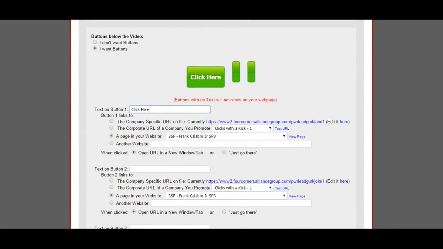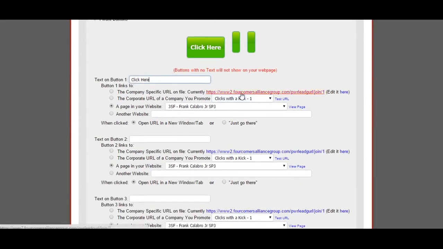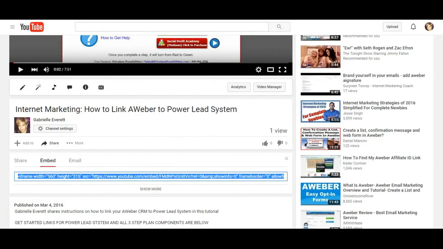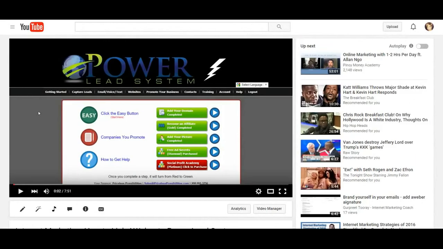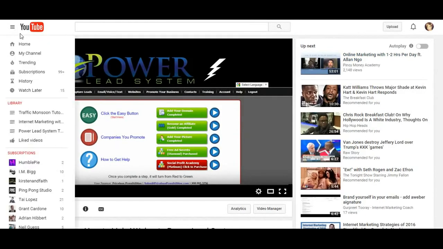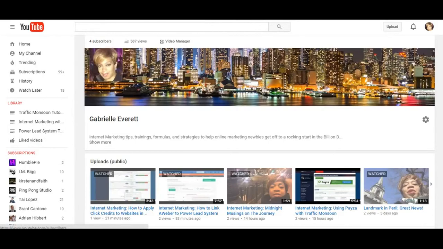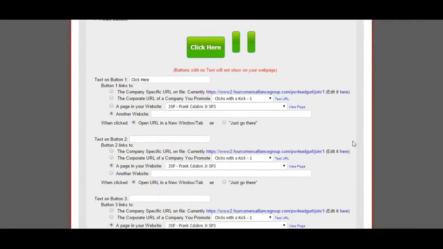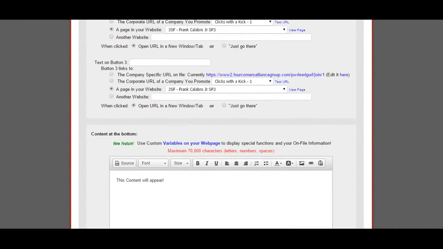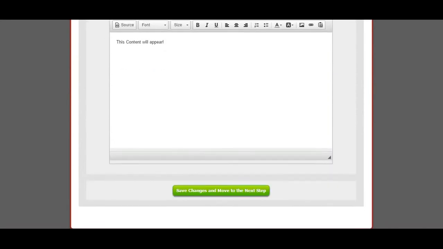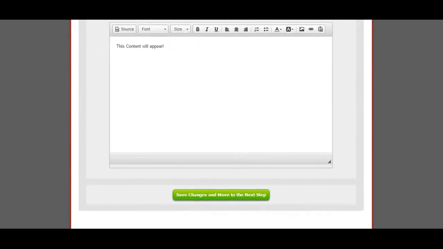And then what I want the button to link to will also go in here, and I'm going to link it to another website. That website is going to be my YouTube channel. Okay, and I'll come back for that because right now I have that embed code, so I do want to make sure that I paste that in.